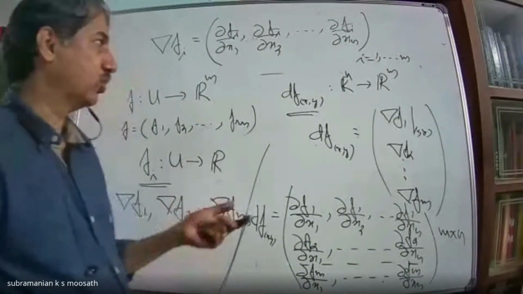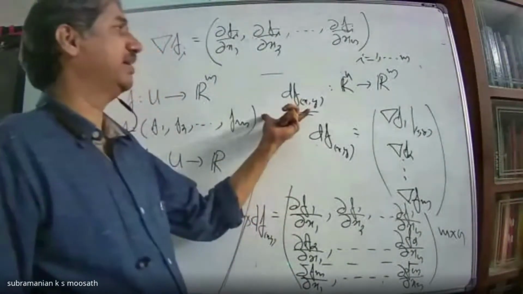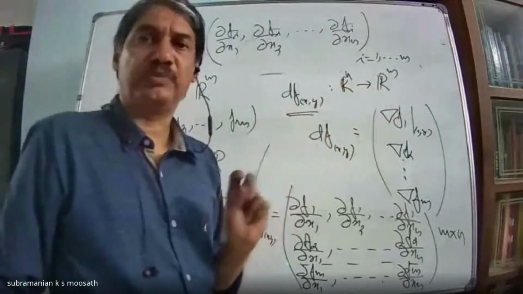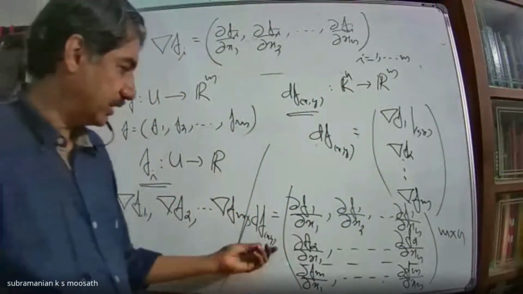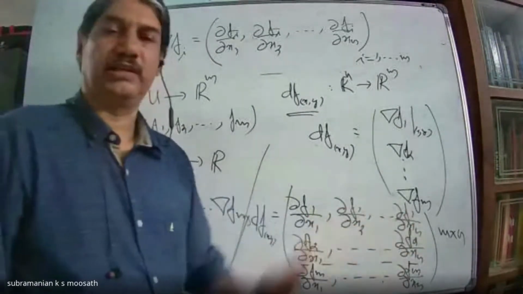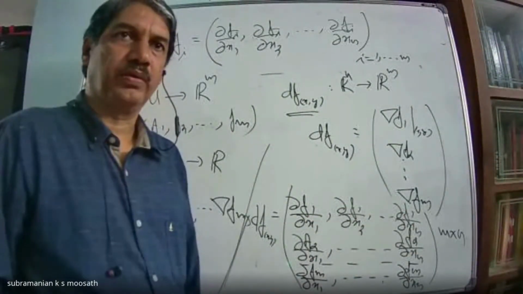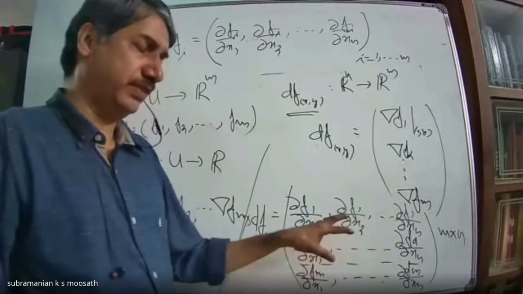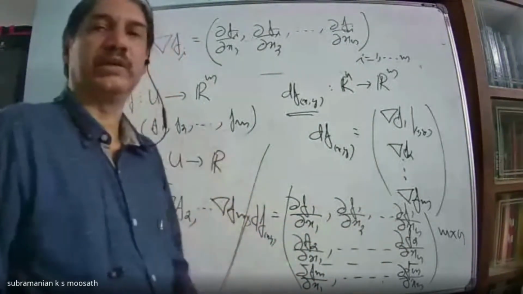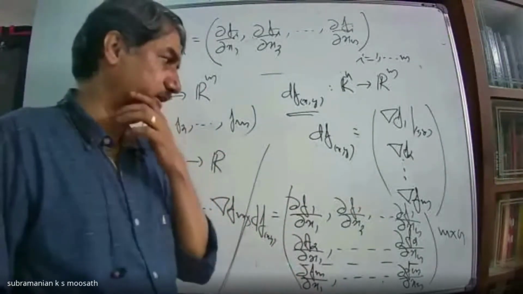In fact, you can show that a matrix of order m by n is a linear map from Rn to Rm. I'm not going into those details, that you study in linear algebra. Therefore, the total derivative you can write in terms of partial derivatives. And if the partial derivatives exist and are all continuous, then the total derivative exists. I will not go into the proof of all such things.